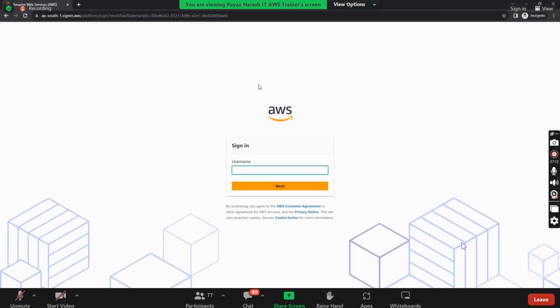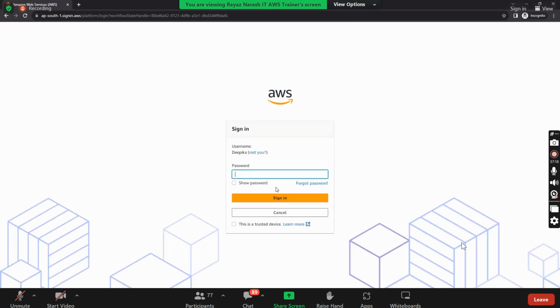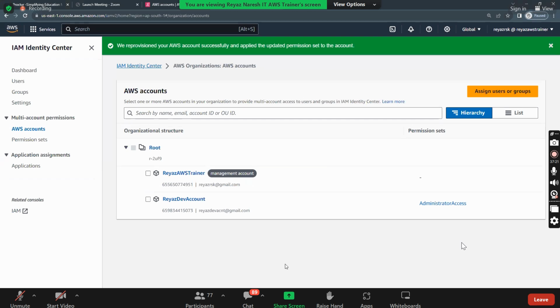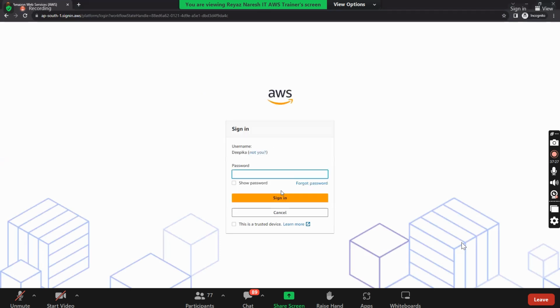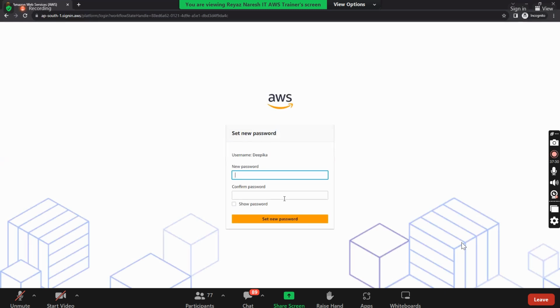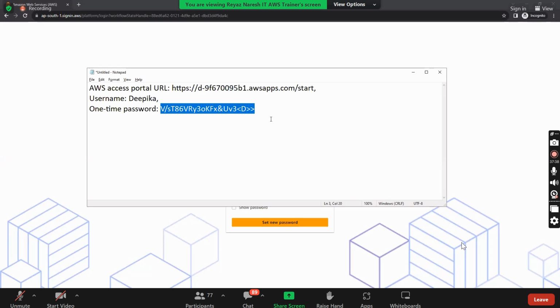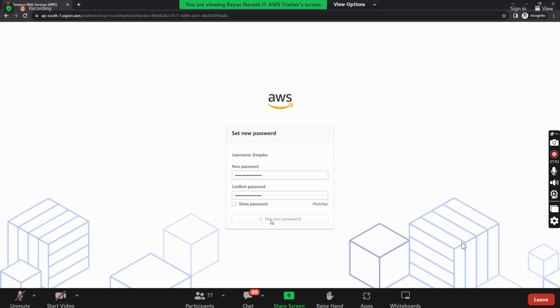It is asking for the username. What is the username? Deepika, and click on next. It is asking for the password. Take the password and put it here. Sign in. And now it is asking to change the password. Even though I know the password already, Deepika needs to change her password. Okay, I'll change the password. Set new password.